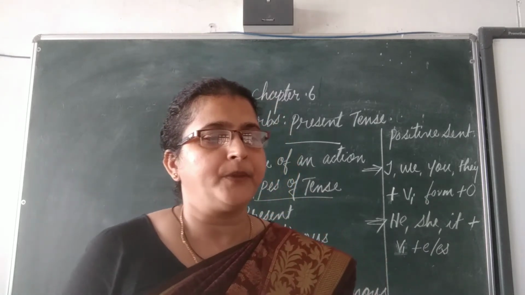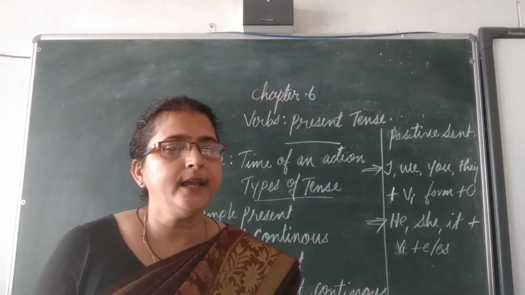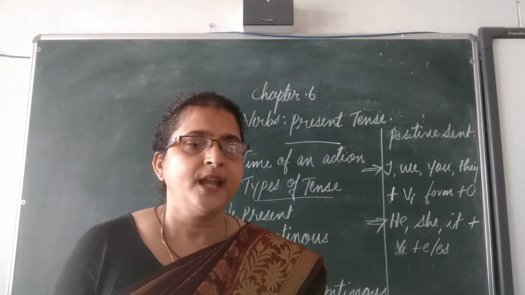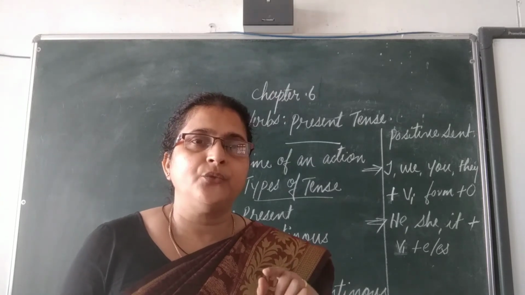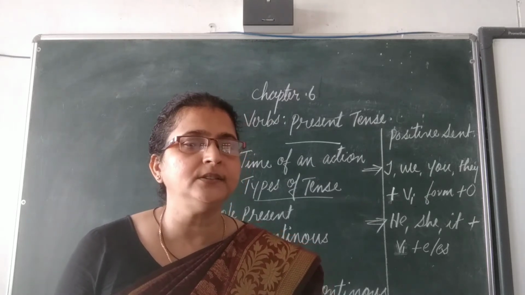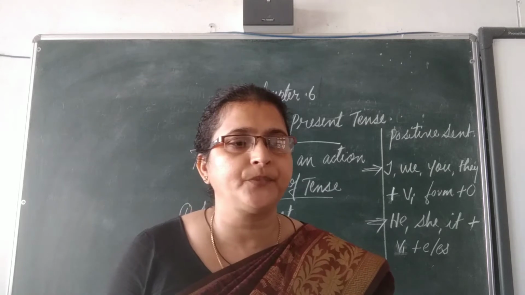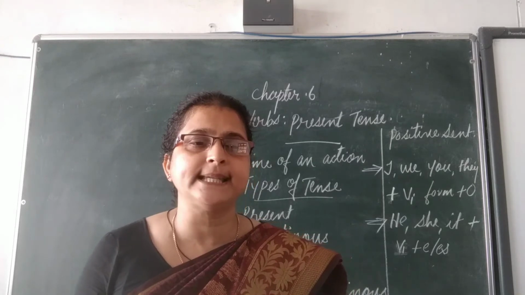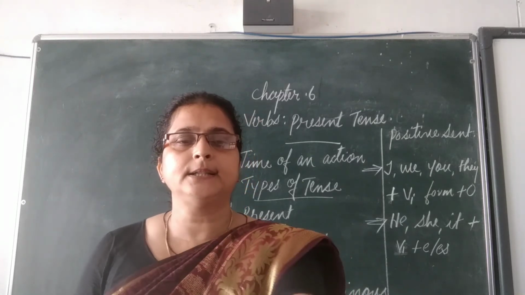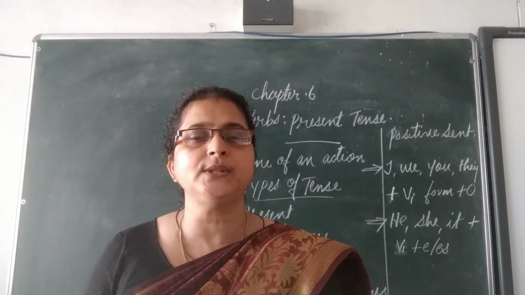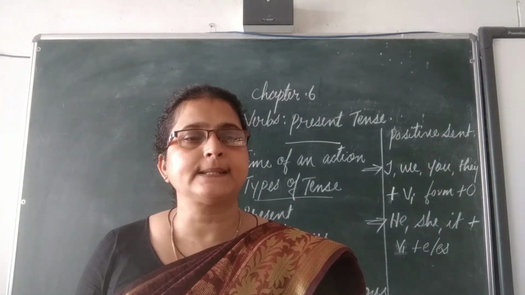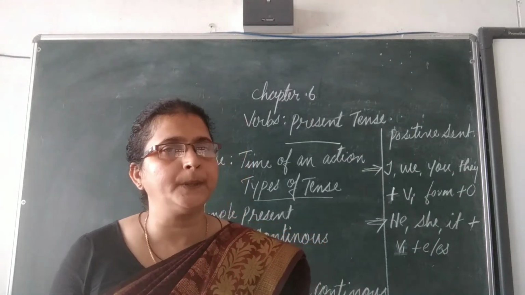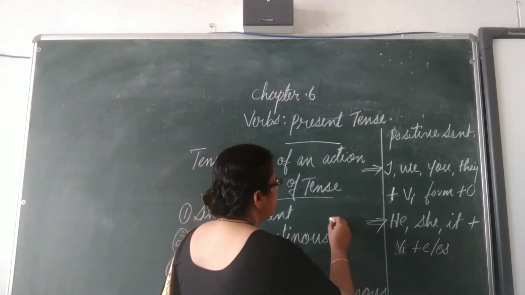This is the first form. So I can say, for example, I watch television, or we watch television. I is the subject here, watch is the verb here, and the object is television. In the same way, Ram watches television. Okay? For the third person singular we use s or es. So here the verb is watch and we add es to it.